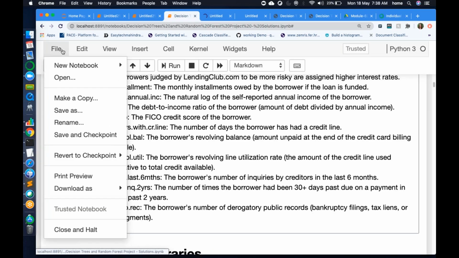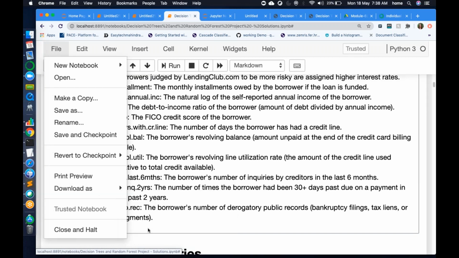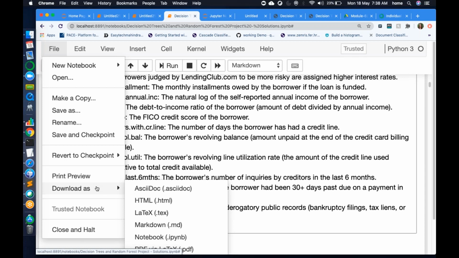Other option, you can download it as an HTML file. You can download it as PDF. You can download it as LaTeX. You can download it in many other formats, right? So Python format is .py. You can download it in .py format. And notebook format is .ipynb.